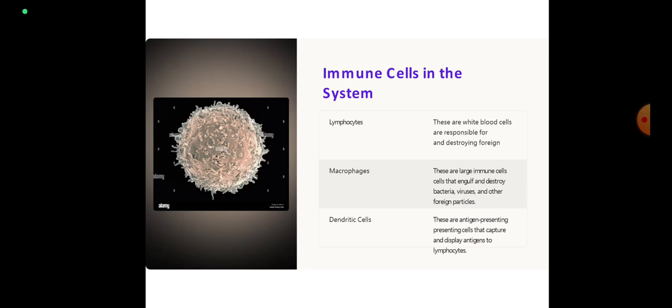Immune cells in the system. Immune cells like lymphocytes, macrophages and dendritic cells. Lymphocytes. What are lymphocytes? These are the white blood cells responsible for recognizing and destroying foreign material. Macrophages. These are the large immune cells. They engulf and destroy bacteria, viruses and other foreign particles. Dendritic cells are the antigen presenting cells that capture and display antigens to the lymphocytes.